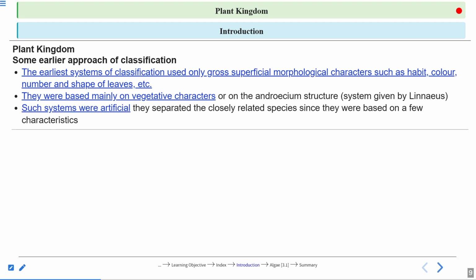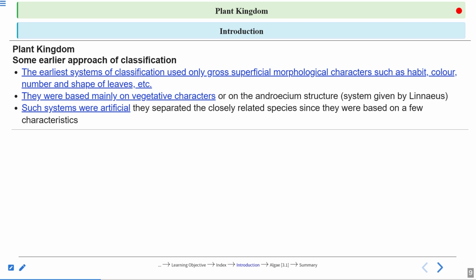So such systems were artificial. They separated closely related species since they were based on a few characters, right? So the closely related species that should be together were placed far away in the classification. So this was not a right approach, right? And that is why this system of classification was called the artificial system of classification. Artificial.